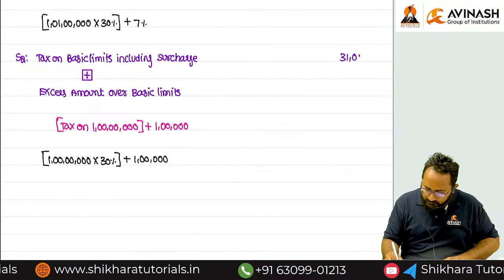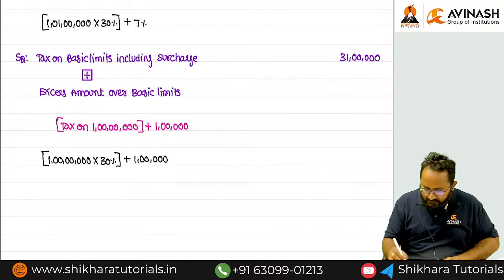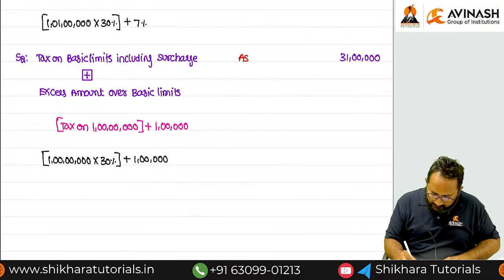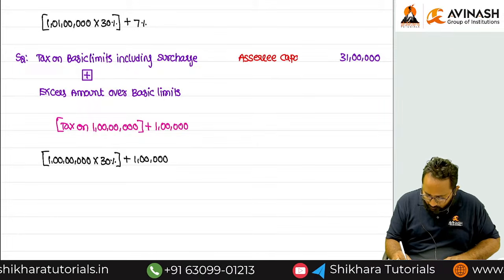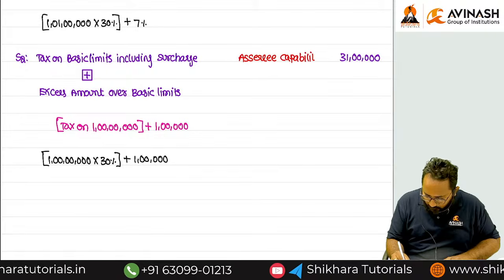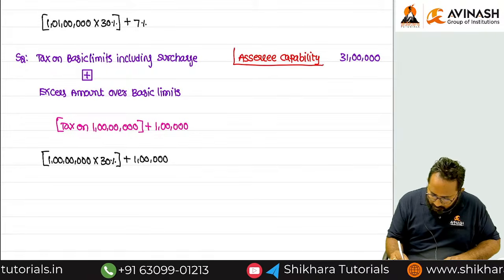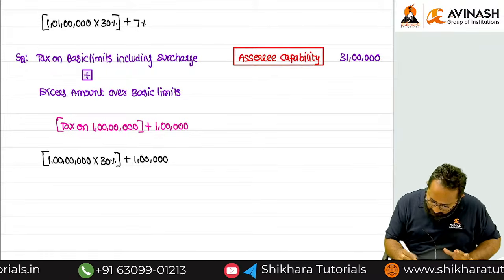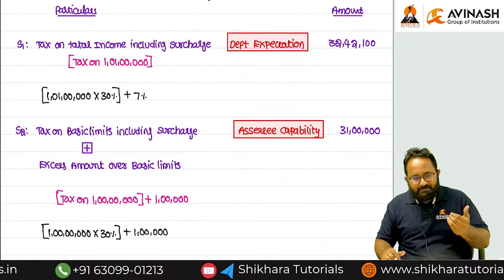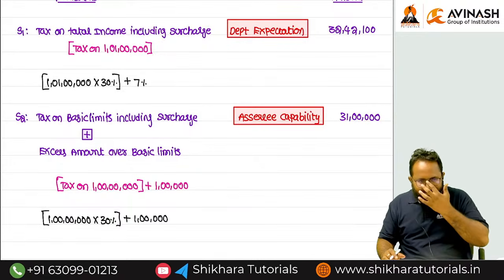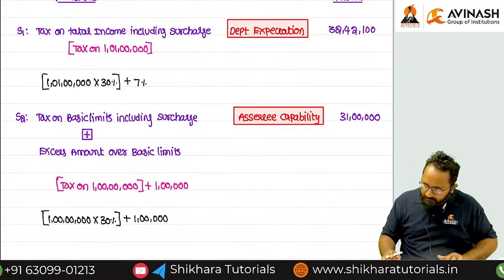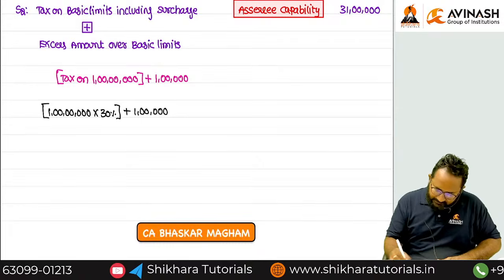Whose capability is it? SSC is capable to pay only 31 lakh, but their expectation is 32 lakh. Now tell me, is the company under burden or not? Yes.